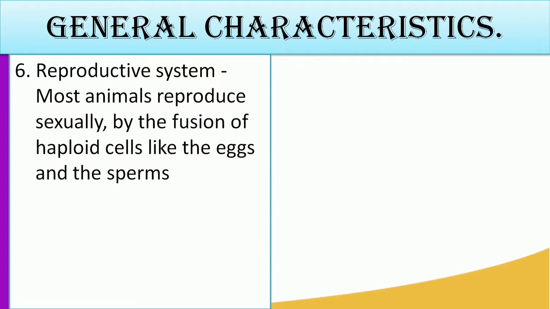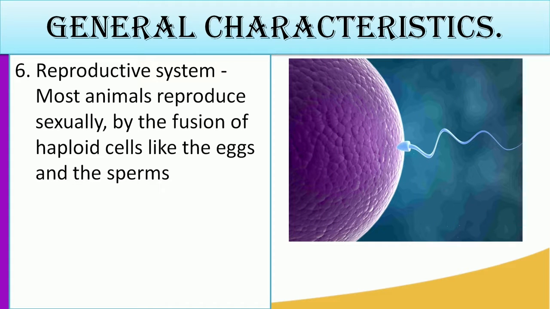In terms of reproduction, mainly in animals, the reproduction is sexual. That means there must be a fusion of an egg cell and a sperm cell. As in our illustration there, we have an egg cell, then the sperm cell will fuse in the egg cell, then they form something we call a zygote. Then from there, that is where development takes place.